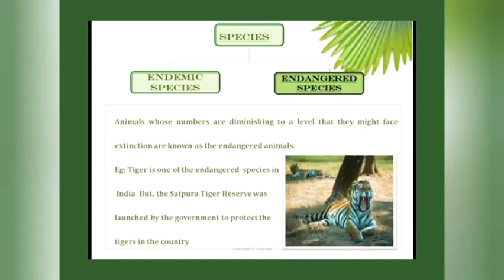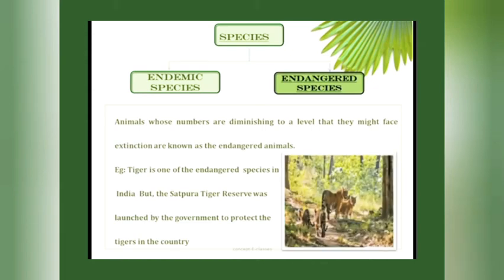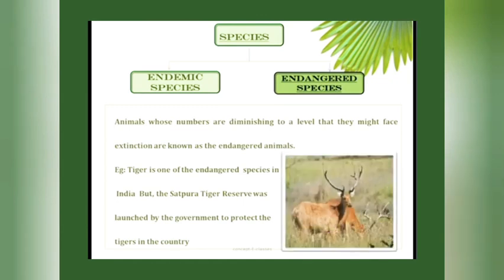One example is tigers. Tigers are slowly disappearing from our forests. But the Satpura Tiger Reserve was launched by the government to protect the tigers of the country, and in that tiger reserve we can see an increase in the population of tigers. We can also find wild buffaloes as well as barasingha there.